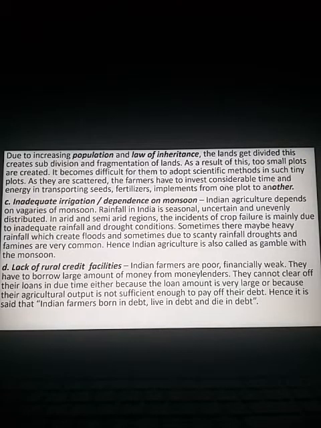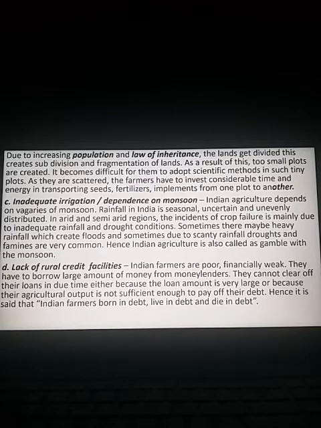The farmers have to invest considerable time and energy in transporting seeds, fertilizers, and implements from one plot to another. Suppose a farmer has 4 acres of land scattered in 4 different places. When he has to manage cultivation in all the 4 lands, he has to transport the seeds, fertilizers, and implements from one plot of land to another. This will lead to waste of time.